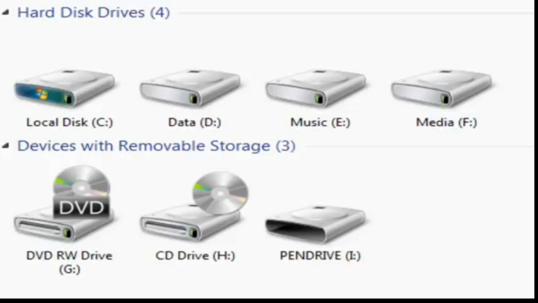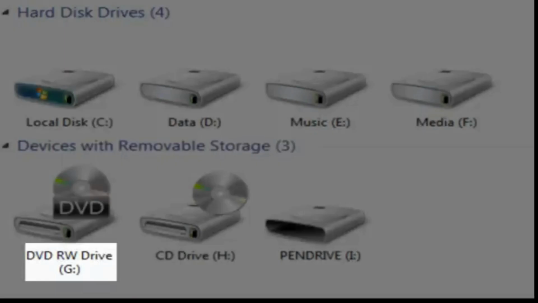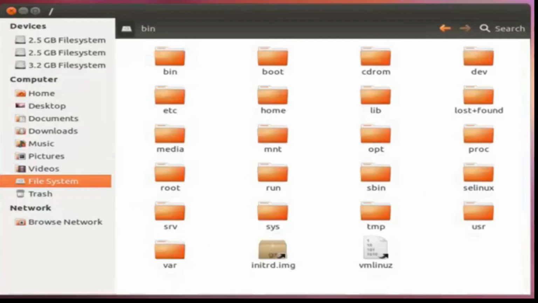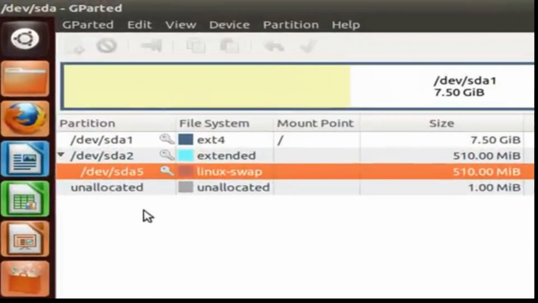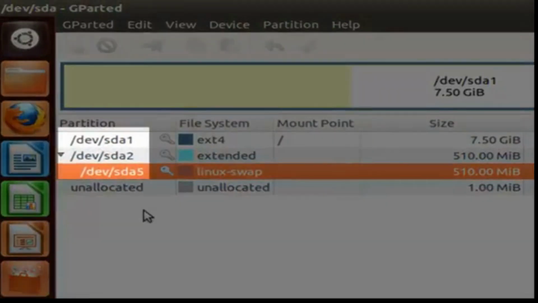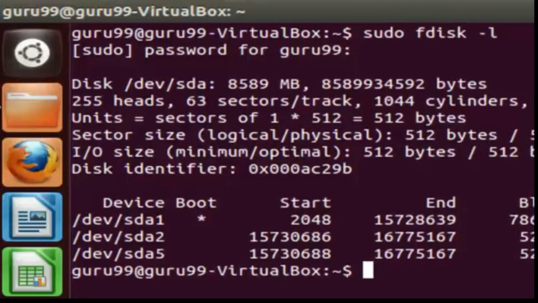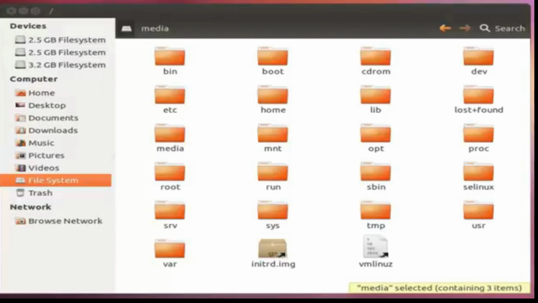We also have the device files. In Microsoft Windows, devices like printers, CD-ROMs, and hard drives are represented as drive letters like D, E, G, and H. And in Linux, they are represented as files. For example, if you have 3 primary partitions, they are named as file systems like /dev/sda1, /dev/sda2. It is important to note here that all the device files reside in the dev directory.